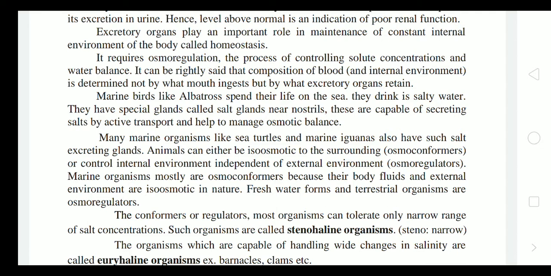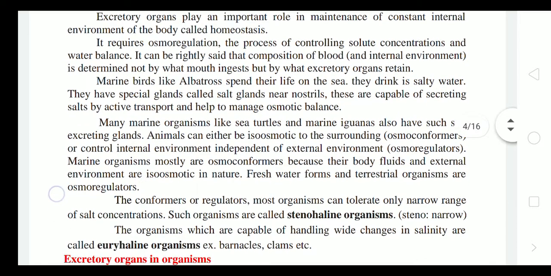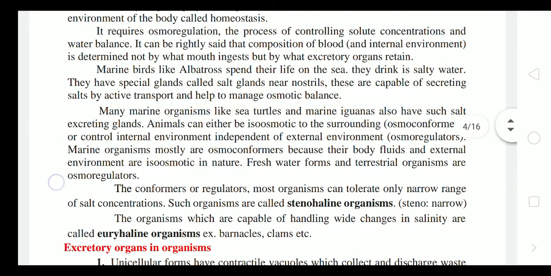Excretory organs play an important role in the maintenance of the constant internal environment of the body, called homeostasis. It requires osmoregulation, that is, with the help of water, the process of controlling solute concentration, that means the material which gets diluted, and the water balance.